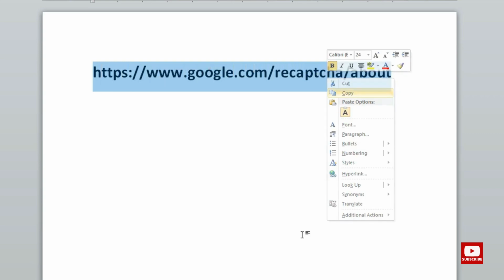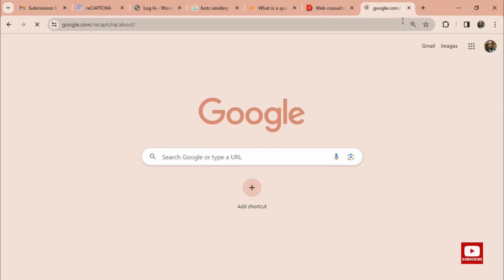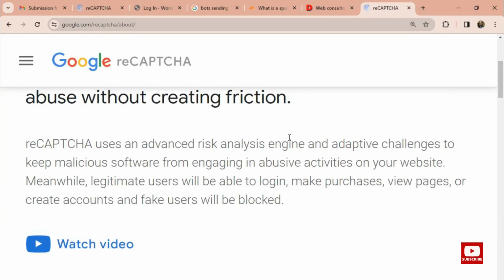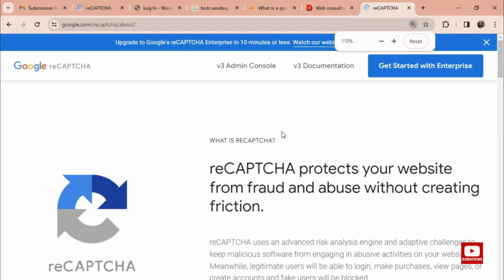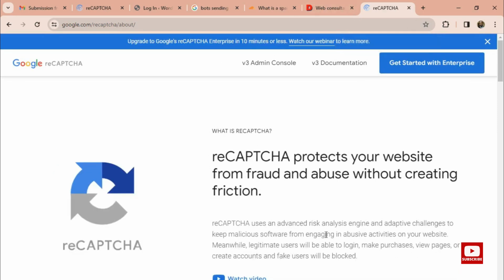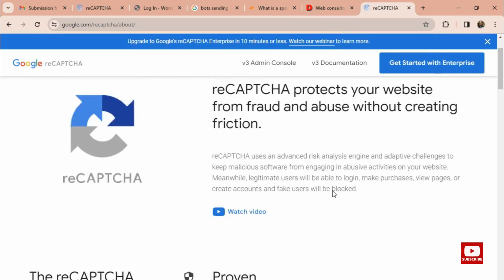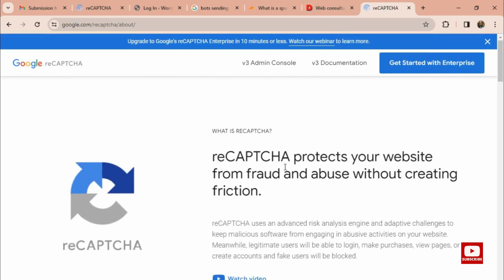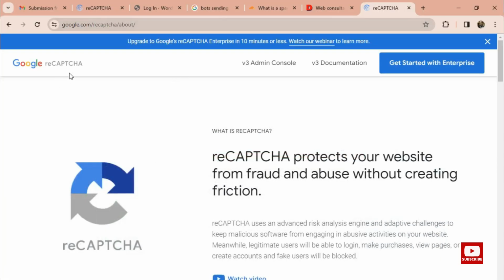If I copy this link and open it in a new tab, we go there. I'm going to zoom out so you can see how it looks. This is the real thing. Sometimes I zoom in so you can see clearly. After you come to this link on a new tab, you will see this interface. Go right ahead and click on version 3 admin console here.